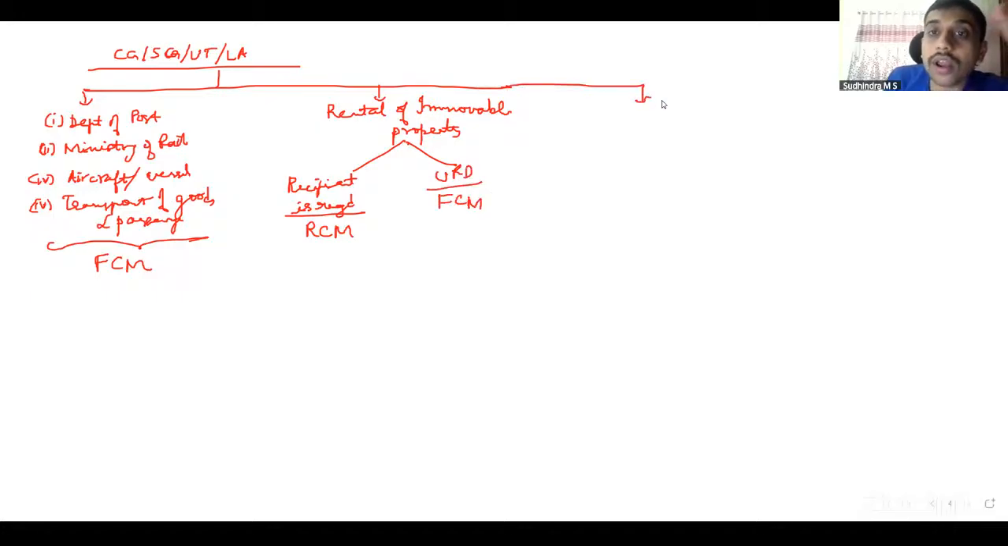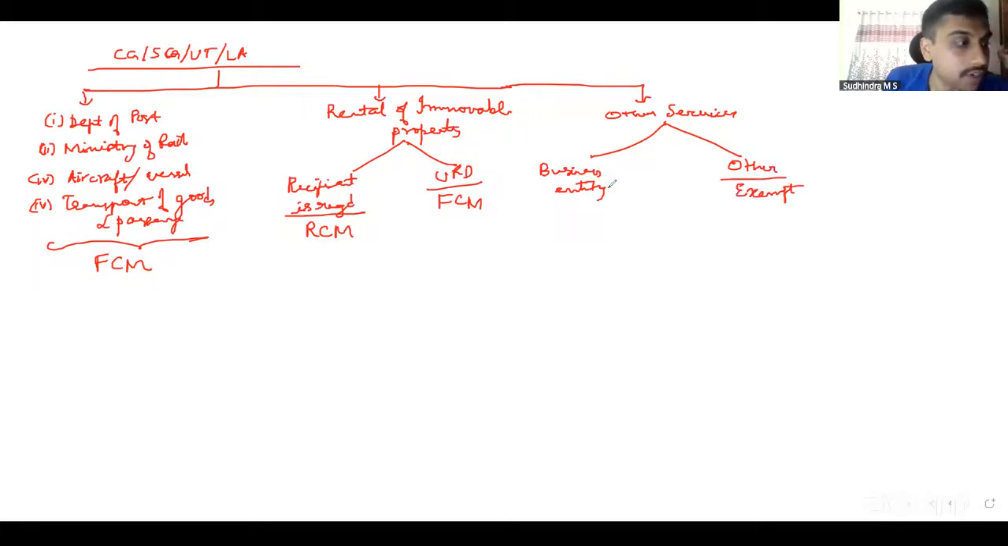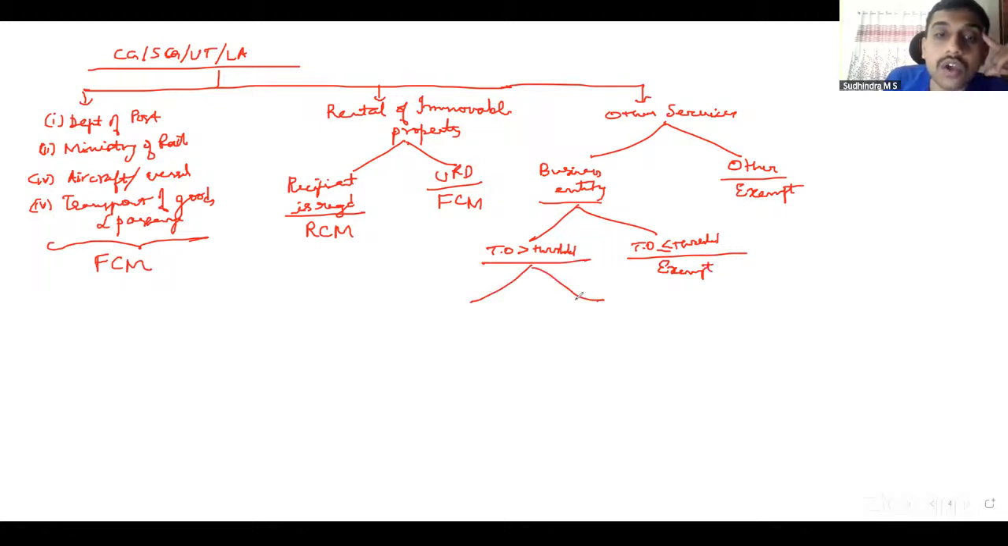Then all other services, I have to see to whom it is provided. If it is provided to a business entity, or if it is provided to other than business entity. If other than business entity, exempt. If it is a business entity, then I have to see the turnover of the business entity. Turnover is exceeding the threshold, or turnover is within the threshold. If it is within the threshold, exempt. If it is exceeding the threshold, then I have to see what is the consideration.